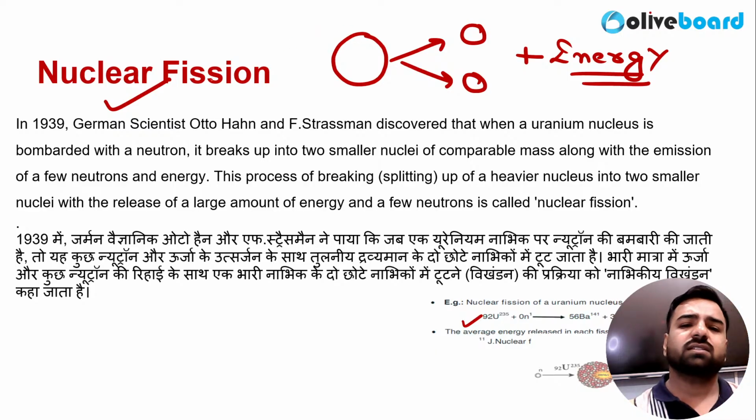And can you please give me one of the example where this process can be seen? So as already discussed, this process can be seen in the nuclear reactors, but also you must remember about a bomb blast that happened during Second World War in Japan, and the two cities were Hiroshima and Nagasaki. What is that? Atom bomb.